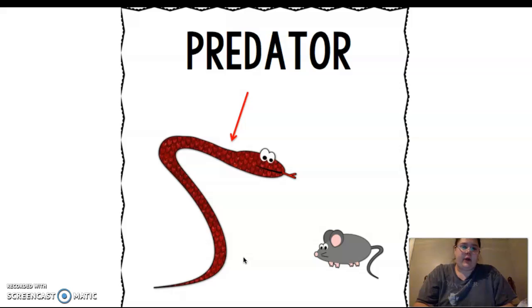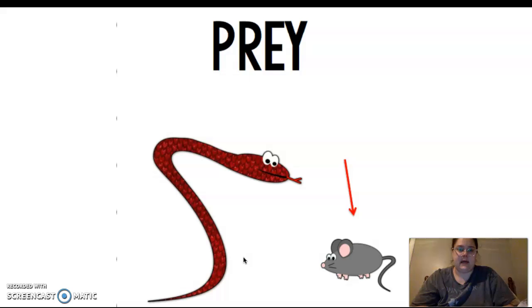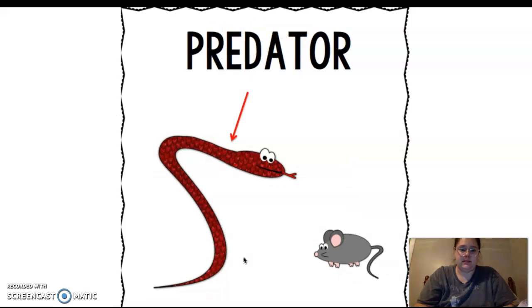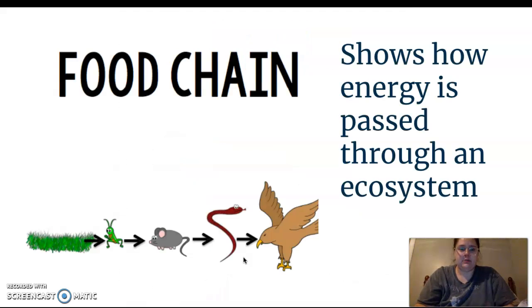Couple more words. A predator is an animal that hunts another animal, while the prey is the animal that is hunted. So predator would be the snake, prey would be the mouse.